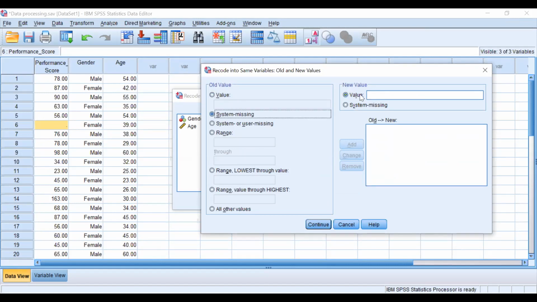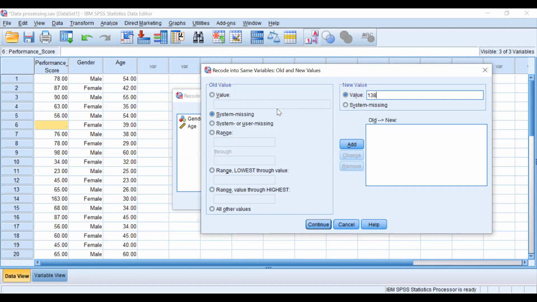If system missing values are missing, in case of which variable? Performance variable, replace it with 138. Because I know I have only one system missing value, that is for female, so I can do that. But if there would be multiple entries, few for male, few for female, in that case, I would have to give the condition. So first we do this way and then we will do it in another way.